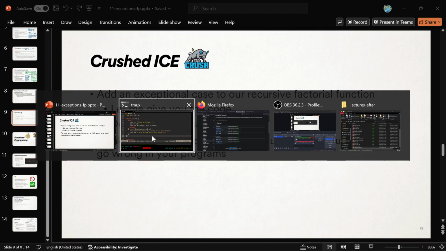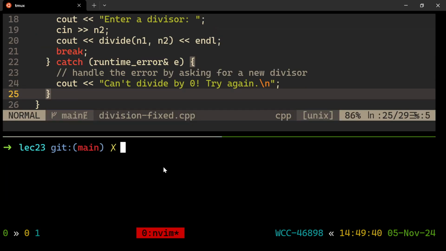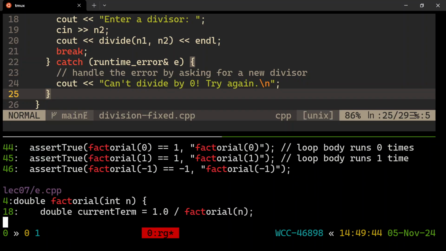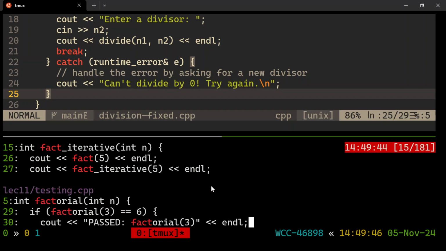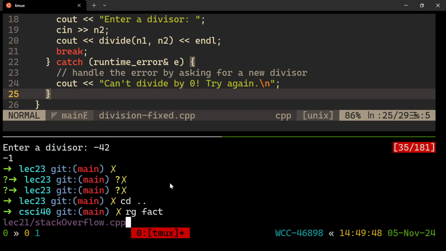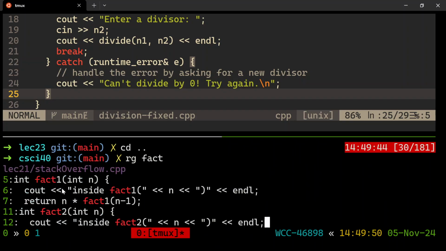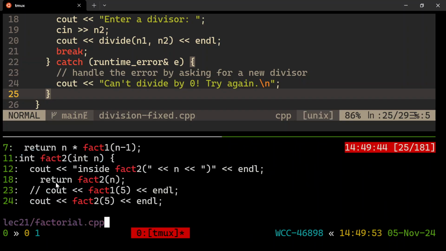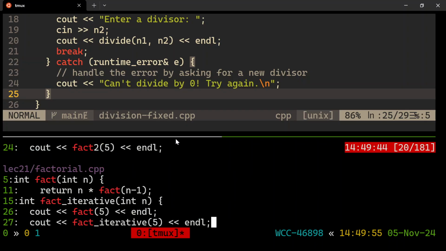All right, I made a factorial function once upon a time, right? When was that? It's called fact. I made a recursive factorial function once upon a time, right? I guess it was lecture 21, factorial.cpp. Let's look at that.